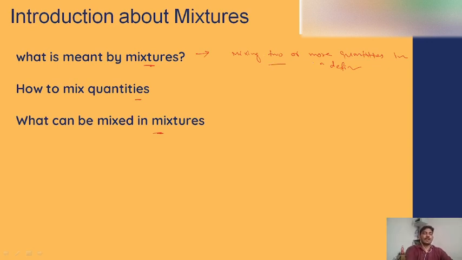So how to mix here? Let us consider an example. I am taking a container or vessel that contains milk. Let us assume this milk is 40 liters. And I am mixing that milk with some water. For purchasing milk I need to spend some rupees, but water will be free of cost. So let us assume I have mixed 10 liters of water in it.